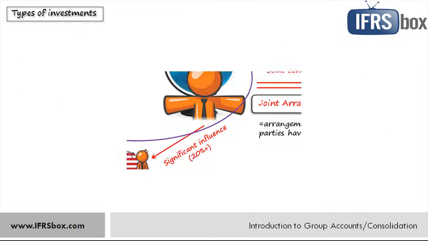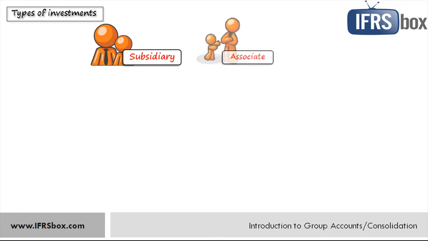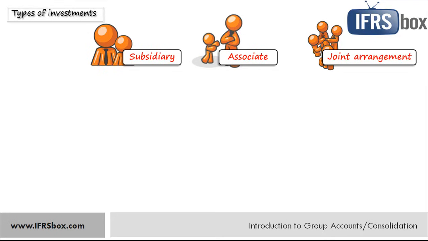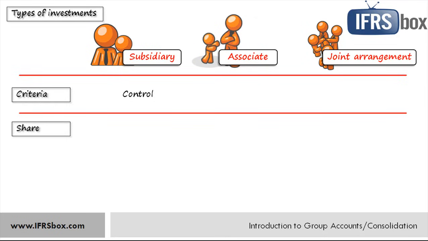Now, let's sum up the differences between individual types of investments here so that you can make a clear distinction and you know what we are talking about. So as we have defined, we'll talk about subsidiaries, associates, and joint arrangements that can be both joint ventures and joint operations. The basic criteria that makes the difference between these types is the amount of power that the investor exercises in the investment. When we talk about a subsidiary, there is a control, so the investor has the ability to exercise control over the subsidiary. The indicator that there is a control is a share of the investor or a parent in the equity of a subsidiary of more than 50%.